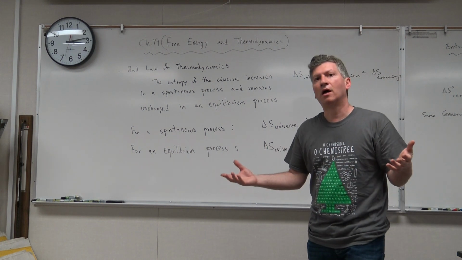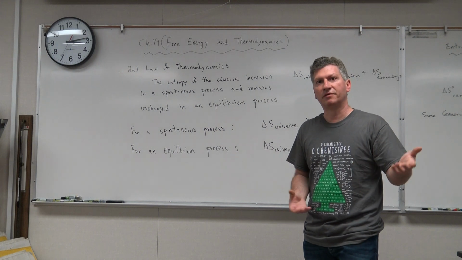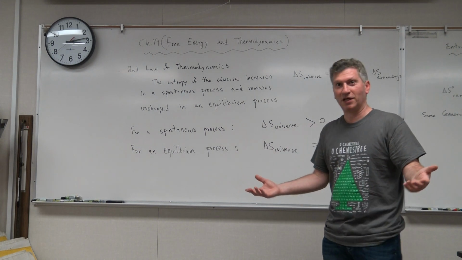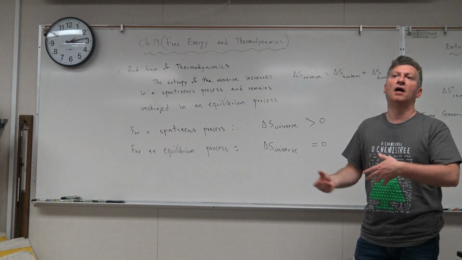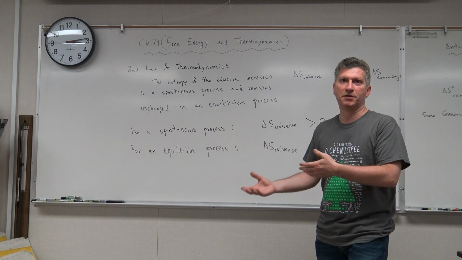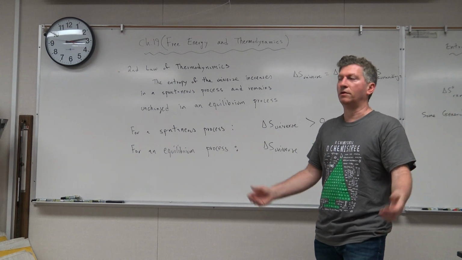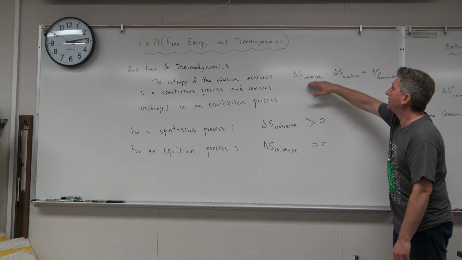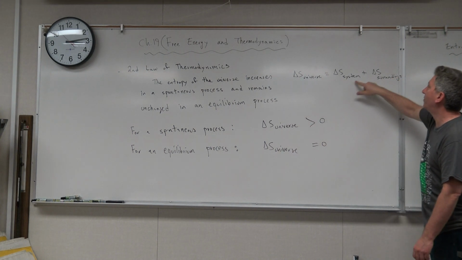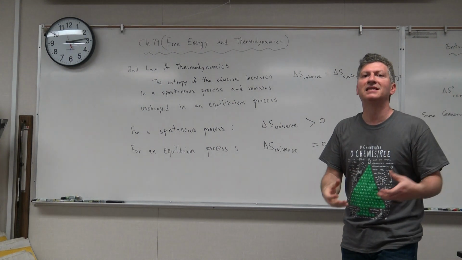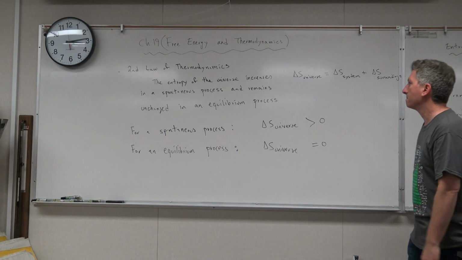Every time your car, after you clean it, gets messy after a month, or your room, same thing, again has to do with entropy. The probability of it getting unorganized and messy is much higher than it remaining organized, so therefore it gets unorganized. So anyways, that's how we show that. And delta S universe is equal to delta S system plus delta S surroundings. Again, system is the part of the universe that we're interested in, surroundings is anything outside of that.